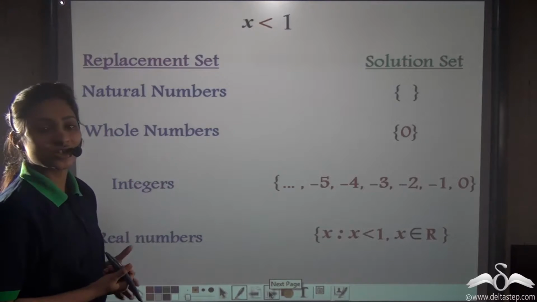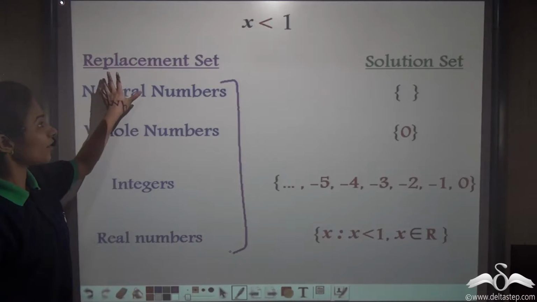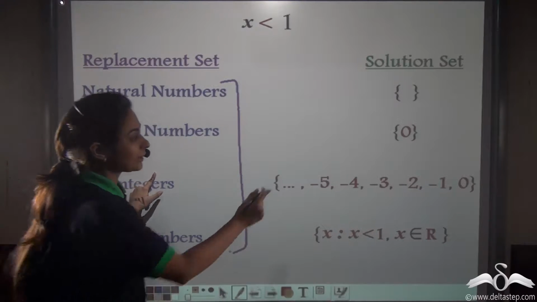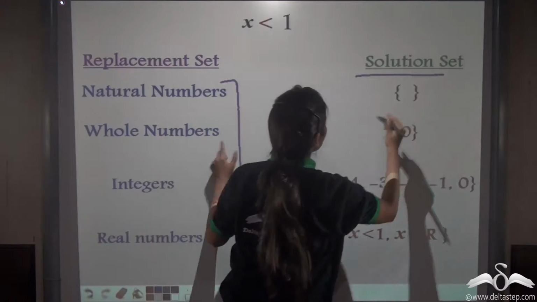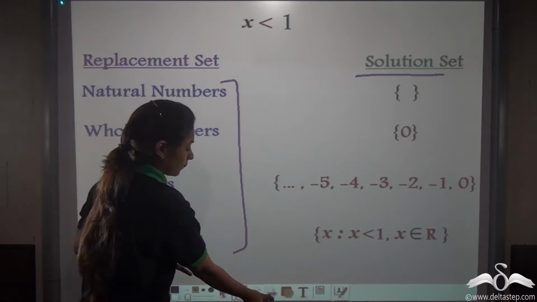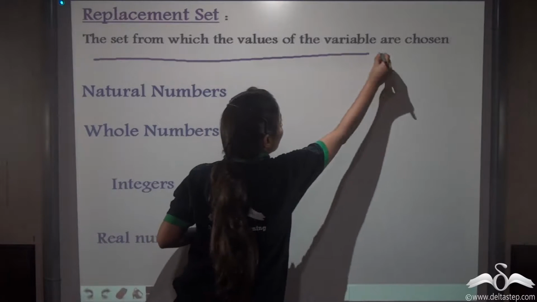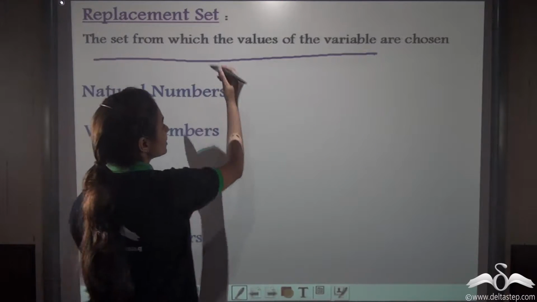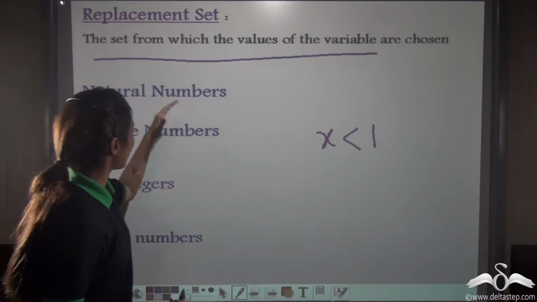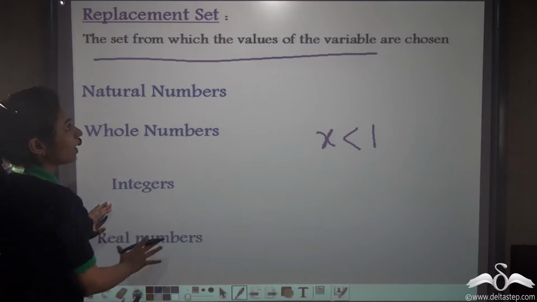Now, these have special names. Here, these will be known as replacement sets. Why replacement set? Just now you saw I was replacing x with these numbers. And these will be known as solution set for this inequation. Right? Now, what are replacement sets and solution sets? Well, replacement sets are the set from which the values of the variable are chosen. Well, for this inequation, we were doing x is less than 1. What happened? We were replacing x by natural numbers, whole numbers, integers or real numbers. Right? That is why they are known as replacement set.